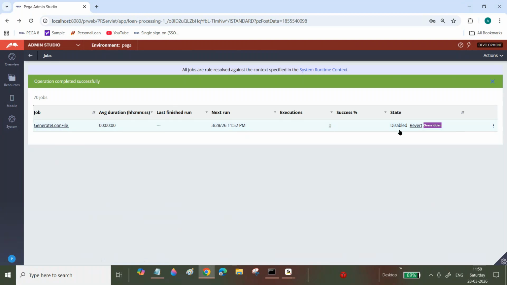Now it is disabled and will not execute. In case I want to restart, my lead told me, previously I stopped it, and now I want to restart that job scheduler. If you click on revert, it will be enabled. That is how we can enable and disable job schedulers, and how we can stop them.